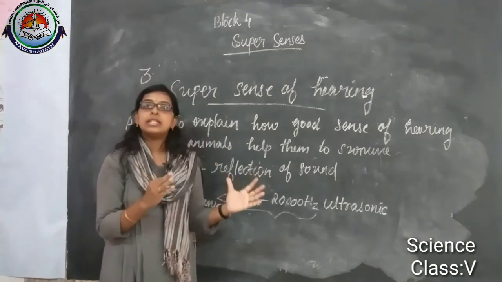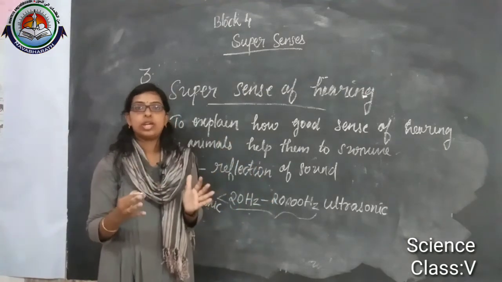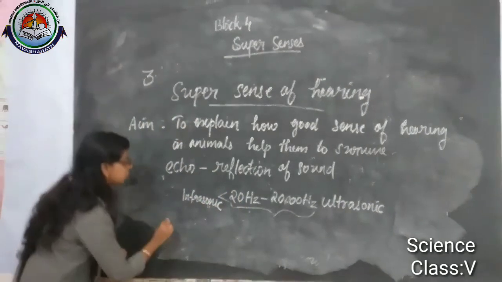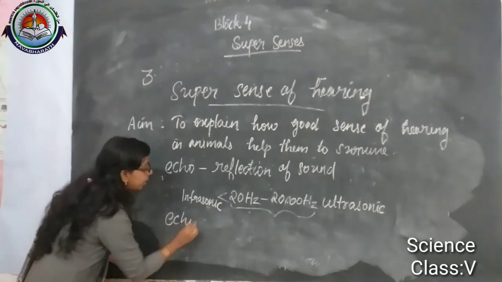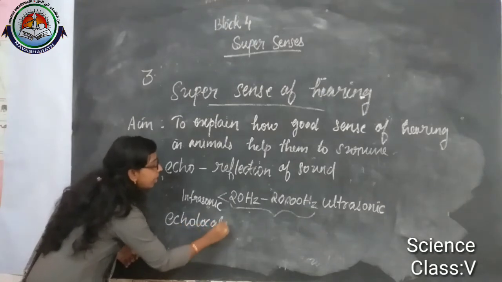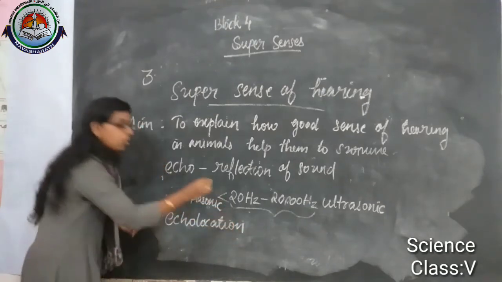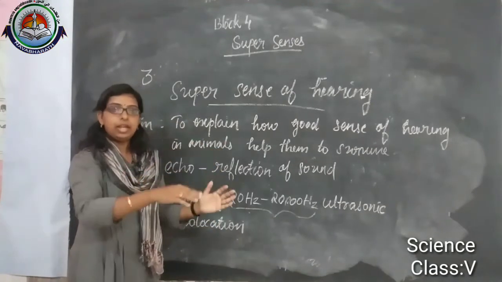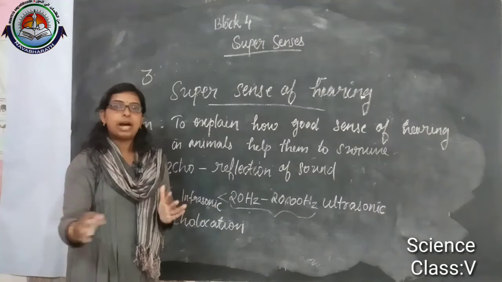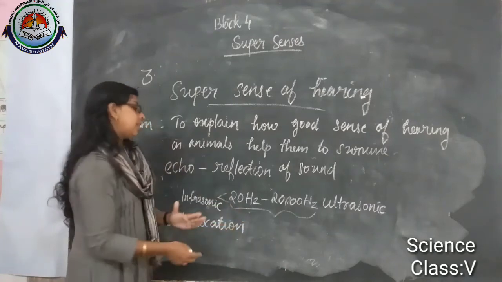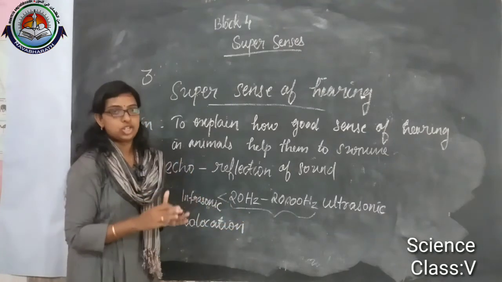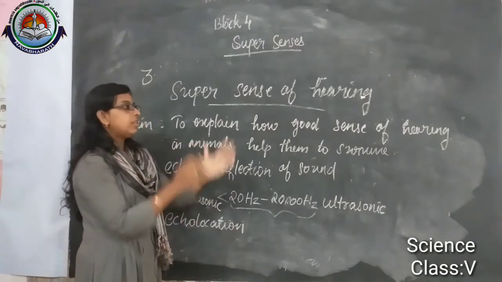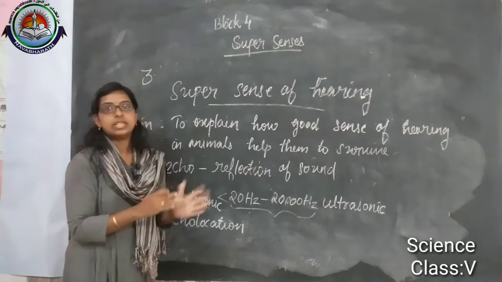So that is considered as echolocation. Echolocation means that with the help of echo, the animals can locate the prey or locate their path. Okay. And in the beginning of this lesson, we discussed the case of whales.